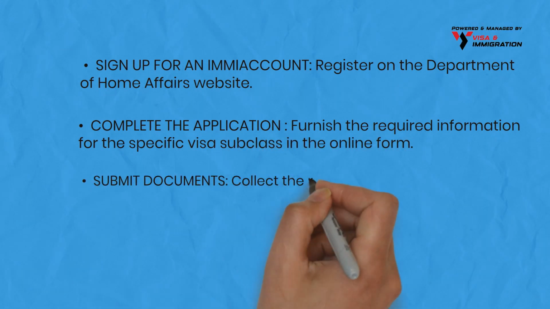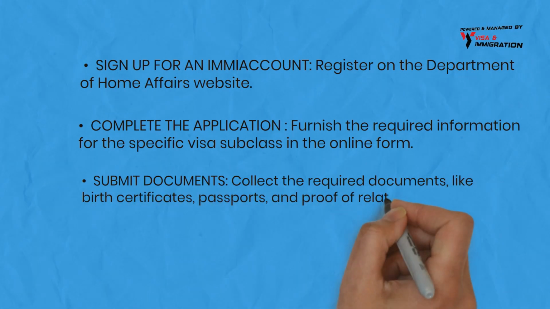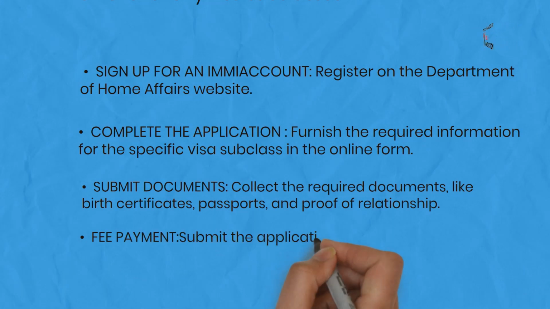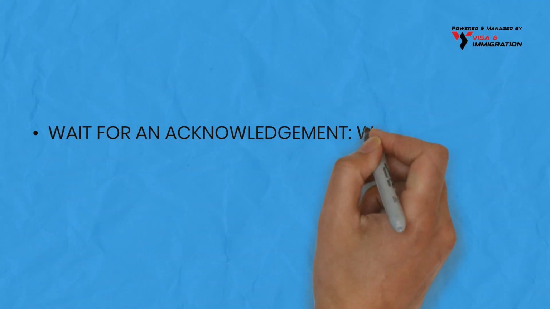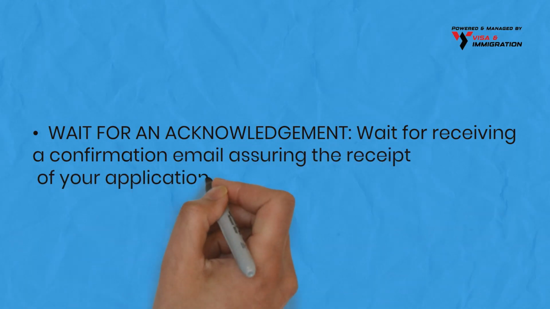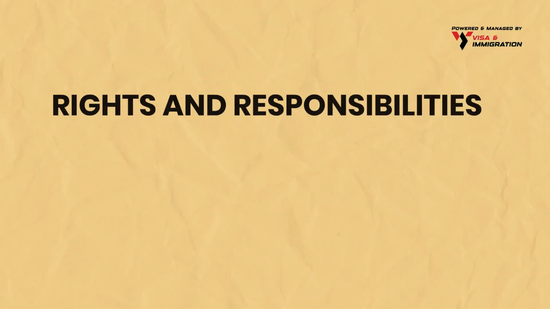Submit documents. Collect the required documents, like birth certificates, passports, and proof of relationship. Fee payment. Submit the application fee via designated channels. Then finally, wait for an acknowledgement. Wait for receiving a confirmation email assuring the receipt of your application. In the next section, we'll discuss rights and responsibilities.